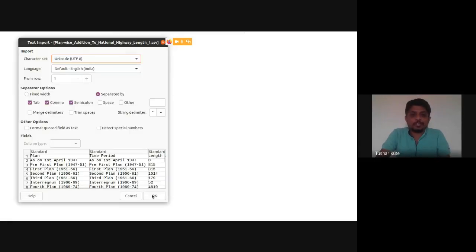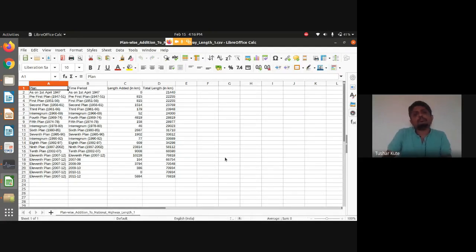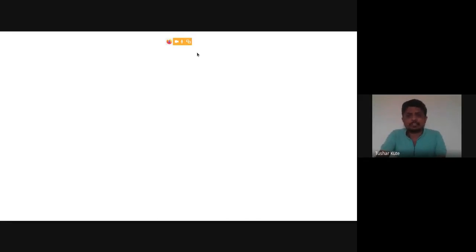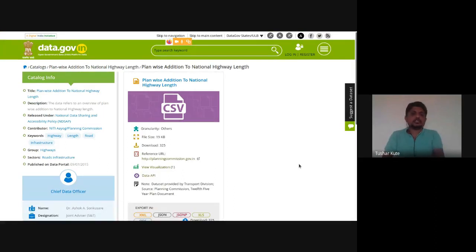See, maybe more data sets are also present that we can see. So this is what we have: structured data. Many of them are structured data actually. Yesterday we saw structured and unstructured data. So maximum data is available in structured format. Even unstructured data we can convert to structured format. That we'll also see in steps in data analytics and text analytics, where we'll perform operations with that. So check it out, data.gov.in.